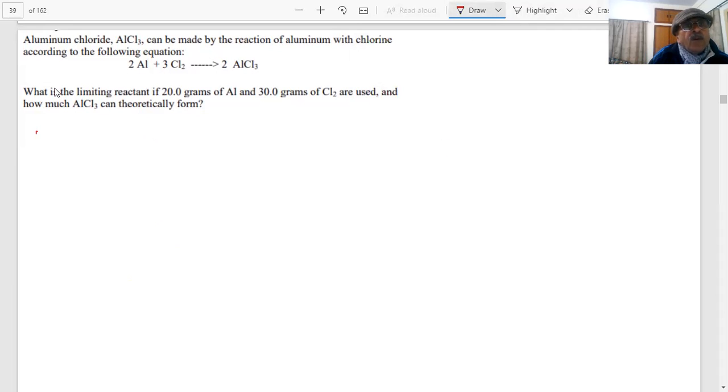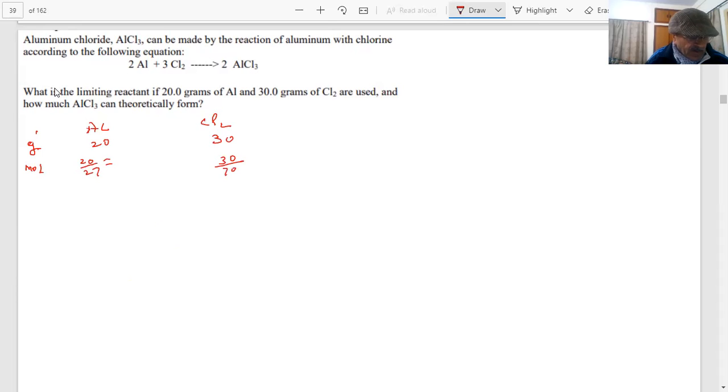All right. You have two things, student, aluminium and Cl2. You are given in grams. How many grams are given? 20 grams. If I make a mistake, you will tell me. I hope we are taking the data correctly. Mole. What is the atomic mass of aluminium? 20 by 27. For Cl2, 30 by 70.